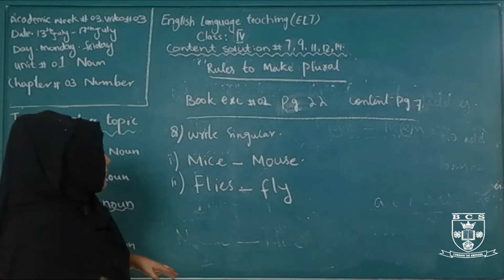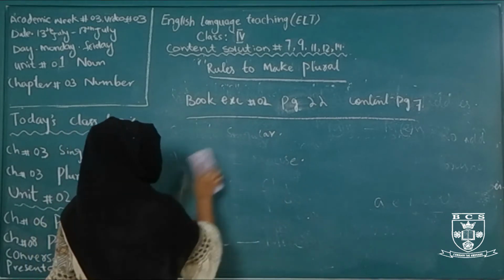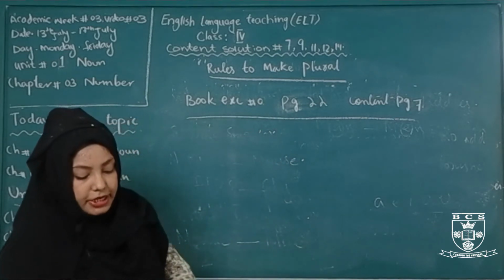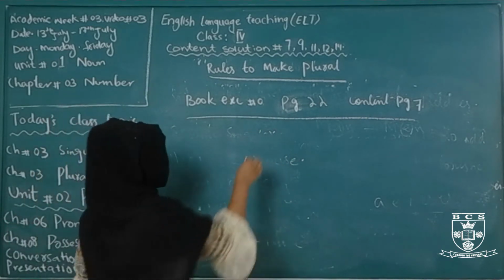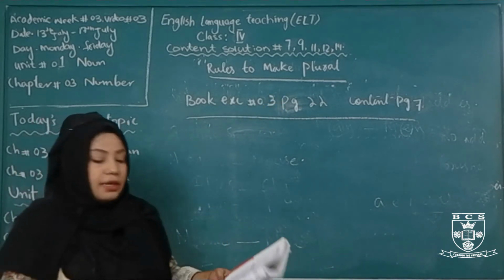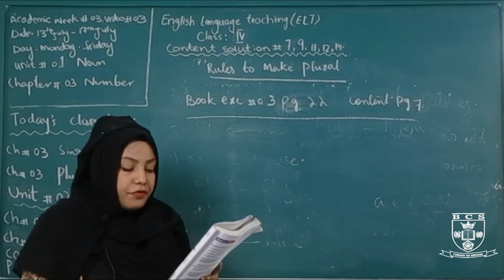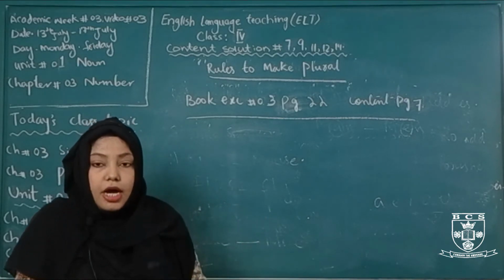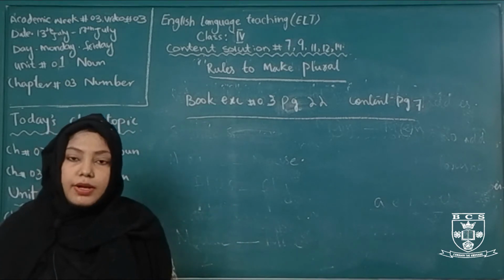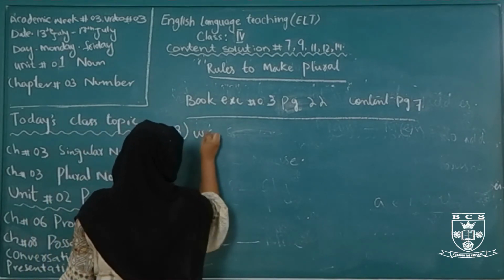Now come to exercise number 3. The book page and the content page are the same. What to do in exercise number 3? The question of this exercise is: write the plural of each of the following words. Singular words are given, and you will make their plural.